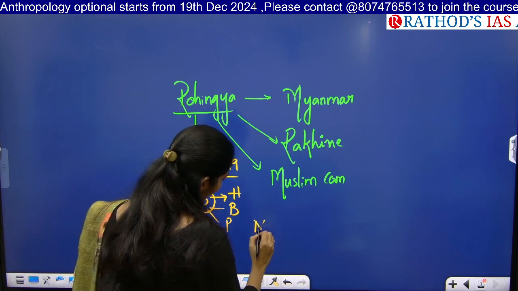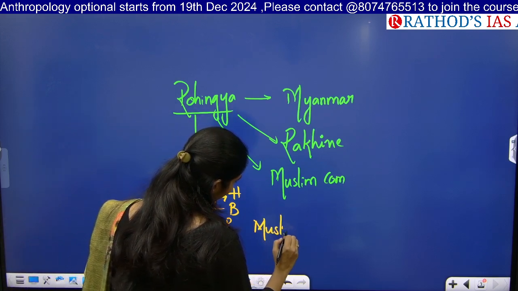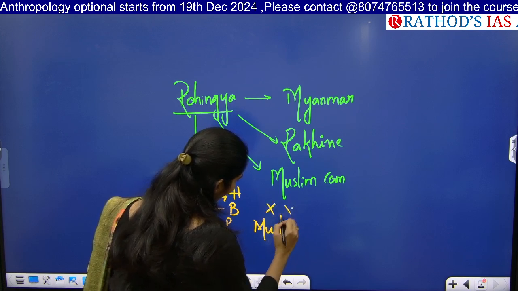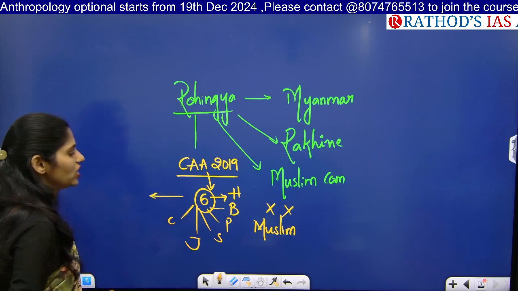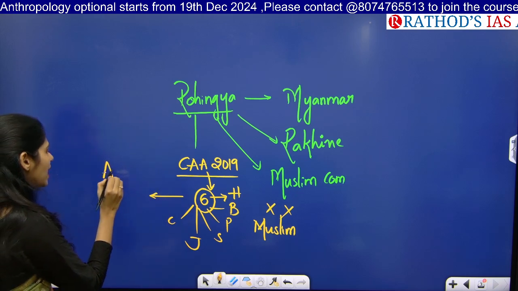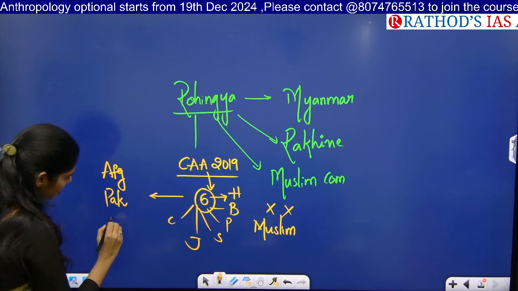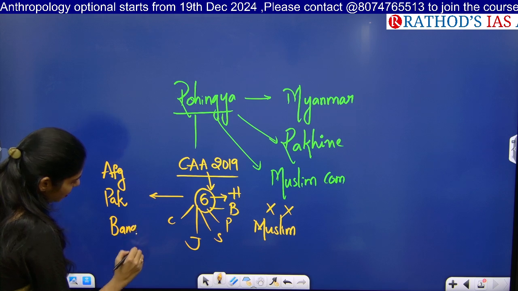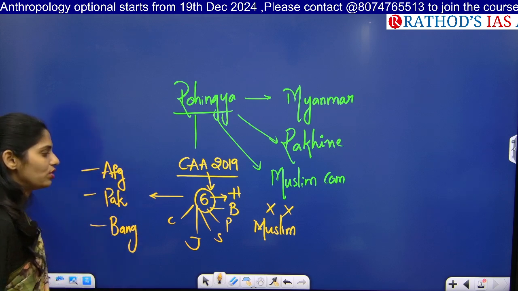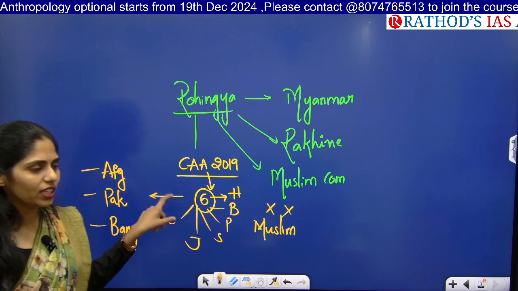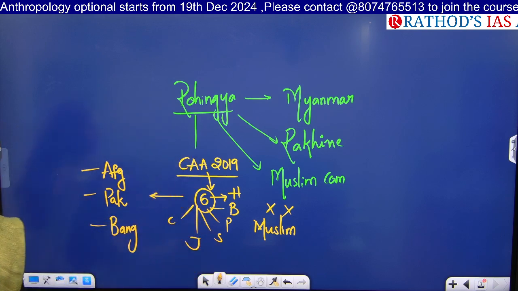But there is no Muslim community. So they came from which countries? Afghanistan, Pakistan, and Bangladesh. So people who came from these countries belonging to these communities will be getting citizenship.